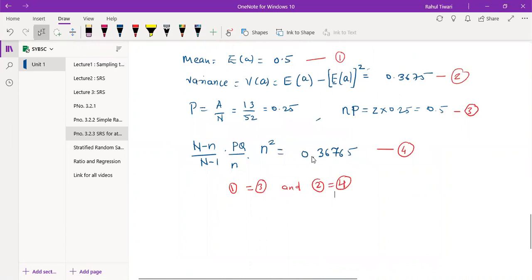Therefore, expected value of small a is equal to NP, not small p, it is capital P, and variance of small a is equal to this one.